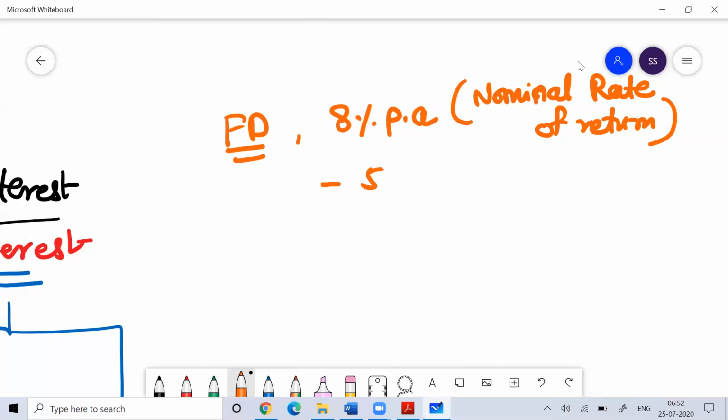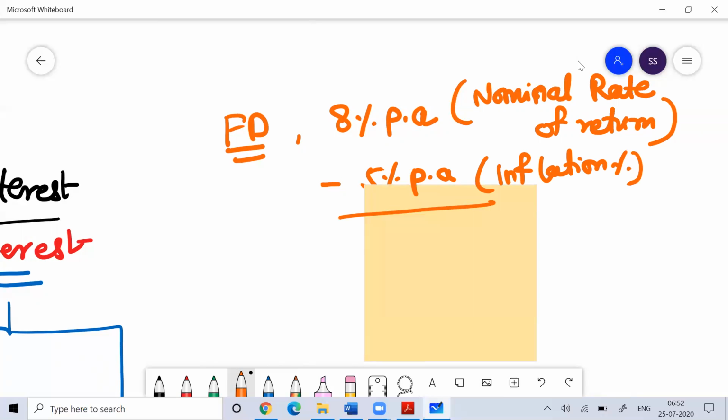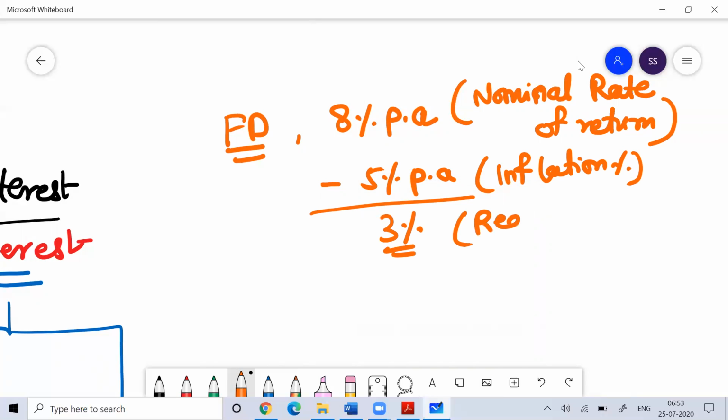Suppose the rate of inflation is 5%. Now if you subtract it from inflation, the return you're getting now is called the real rate of return. So whenever we talk about investment, we need to make sure that the return we are getting should beat the inflation rate.